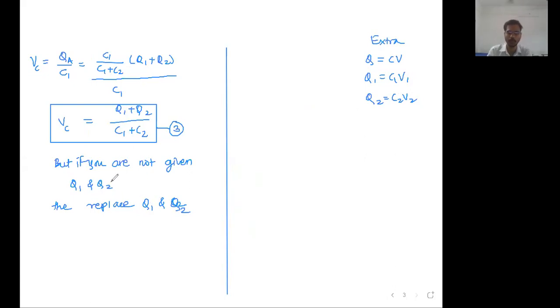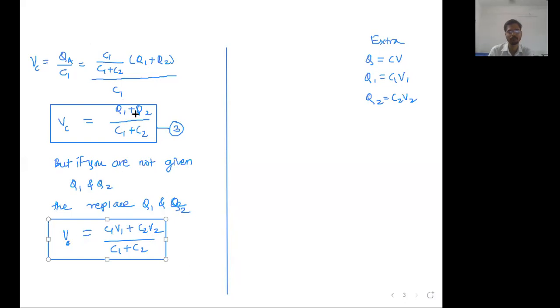So if you are not given the values of Q1 and Q2, you will replace them. Therefore, the common potential Vc is equal to Q1 replaced by C1 V1 plus C2 V2 divided by C1 plus C2. And I have seen students remembering this equation rather than the other one. But it's perfectly fine. Whichever equation you want, you can remember.